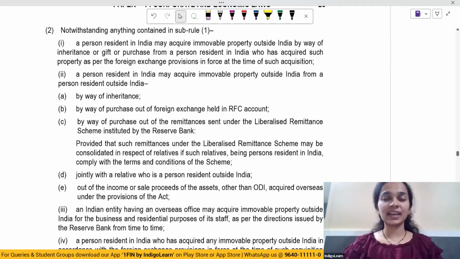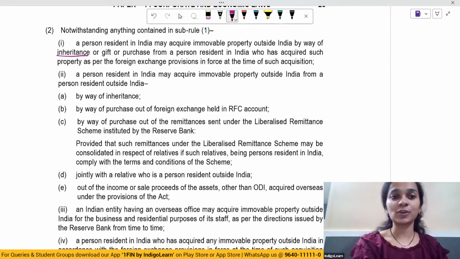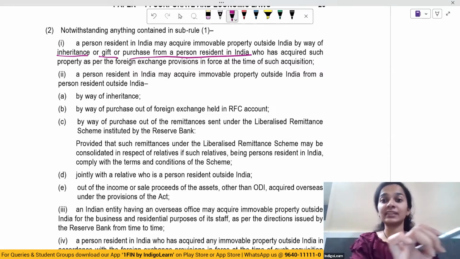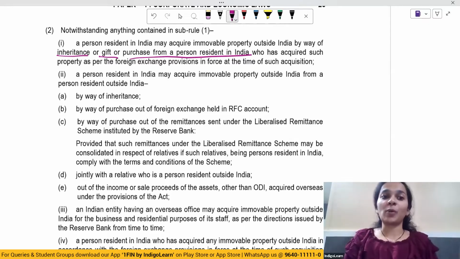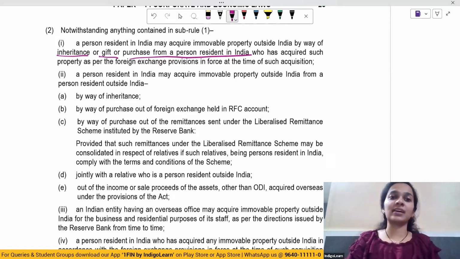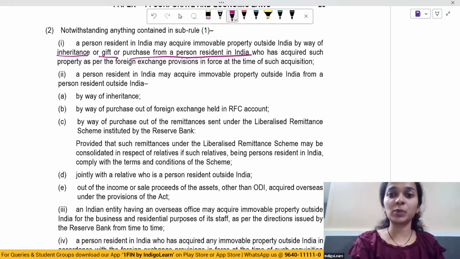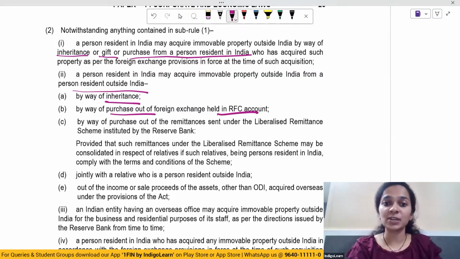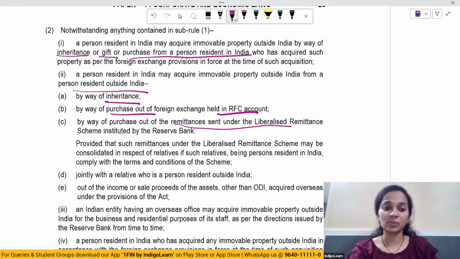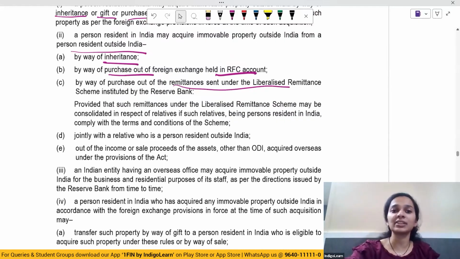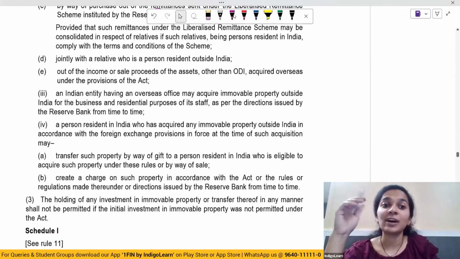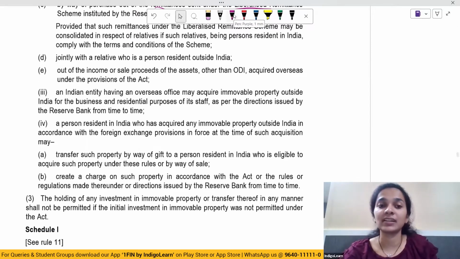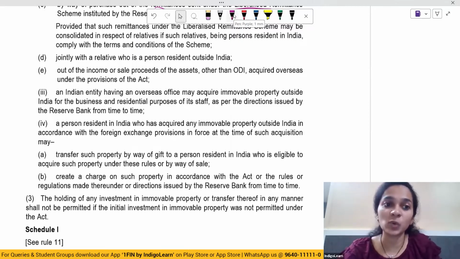However, the person can acquire property by way of inheritance or gift or purchase from person resident in India who has acquired such property as per the provisions of FEMA. A person resident in India may acquire immovable property from a person resident outside India by way of inheritance, purchase out of RFC account, by way of purchase out of remittances which are sent under the liberalized remittance scheme, jointly with a relative who is a person resident outside India, out of the income or sale proceeds of the assets other than overseas direct investment acquired overseas.